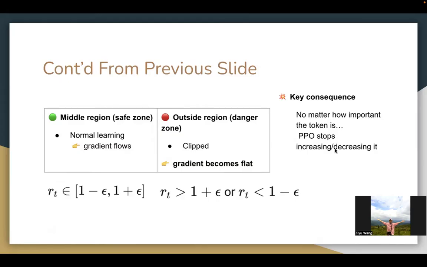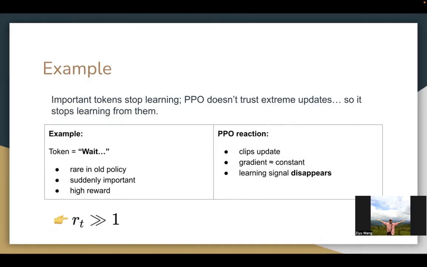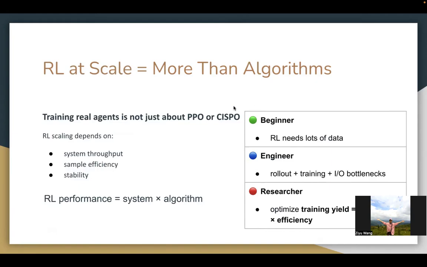And basically, there will be no learning. For example, important tokens such as "wait" will be rare in the old policy, and may suddenly become important during training and generate a high reward, so your R ratio will be much greater than 1. PPO will clip the update, the gradient will be approximately constant, and the learning signal will disappear. PPO doesn't trust extreme updates, so it stops learning from them.